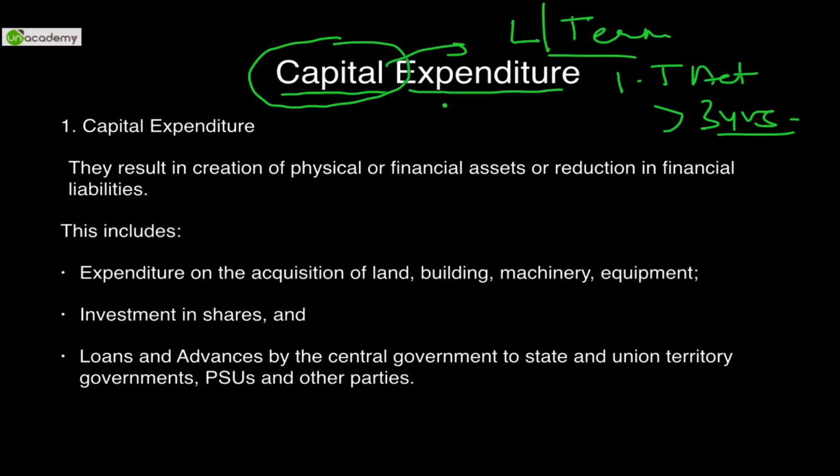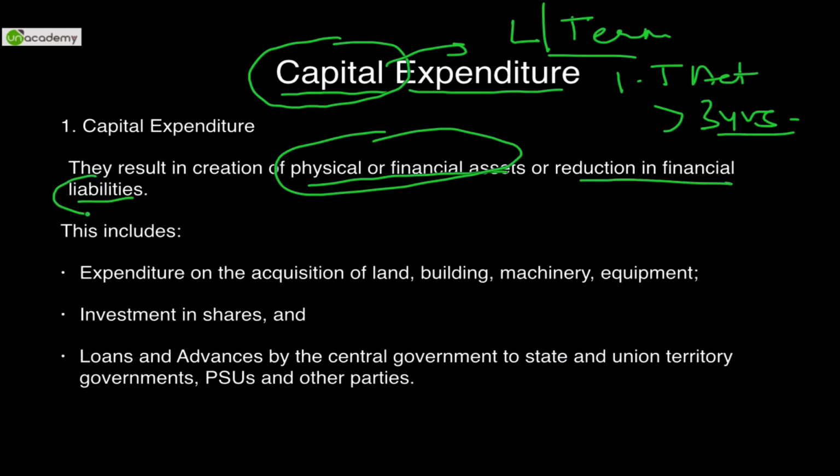So expenditure done on acquisition of land. If I have to build a post office, if I have to build a lab, if I have to build, say, a mission on Mars satellite. All these expenditures are considered to be capital expenditures because they are long-term assets. They would result in creation of physical or financial assets in case of government. So for the government, whatever is resulting in creation of physical assets is considered to be a capital expenditure. Second is reduction in financial liabilities.